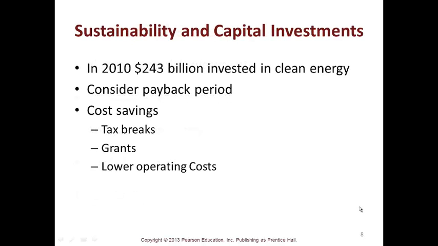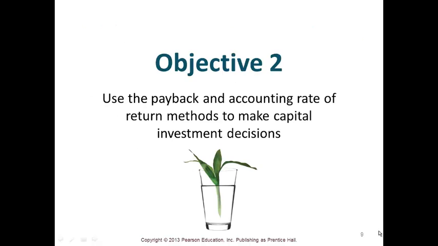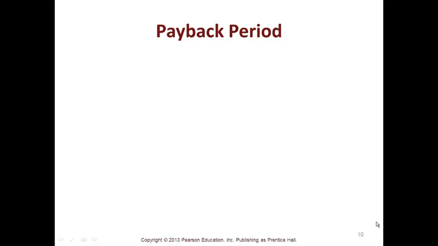Sustainability in capital investments. In 2010, there was $243 billion invested in clean energy. You have to consider the payback period and the cost savings in tax breaks, grants, and lower operating costs. Objective 2 is using the payback and accounting rate of return methods.